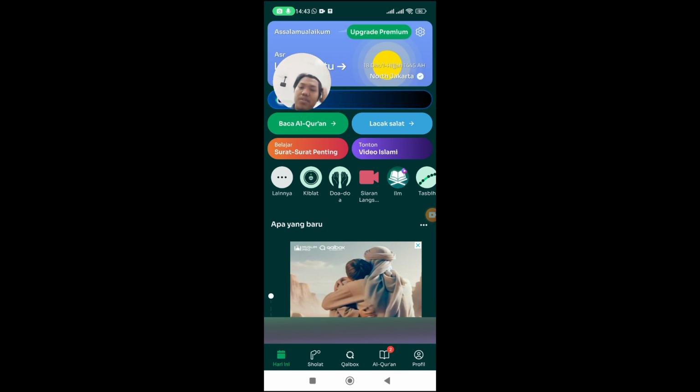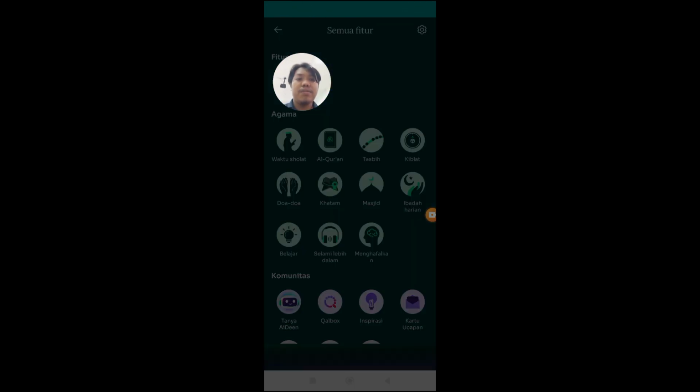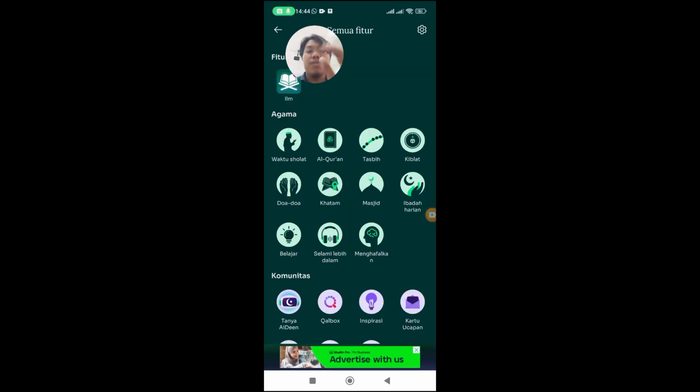Muslim Pro has all the features: first, reading the Quran; second, tracking salat; third, reading important mail; and last, watching Islamic videos. And we also have four main feature groups that come with the application.